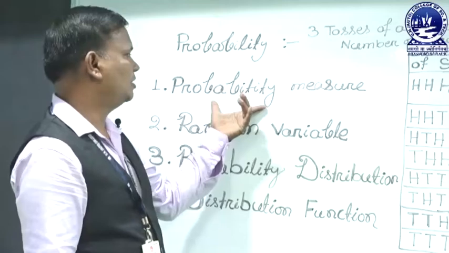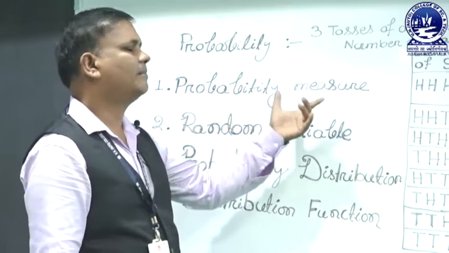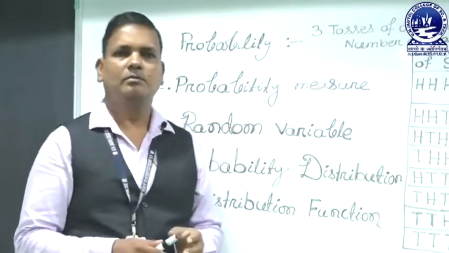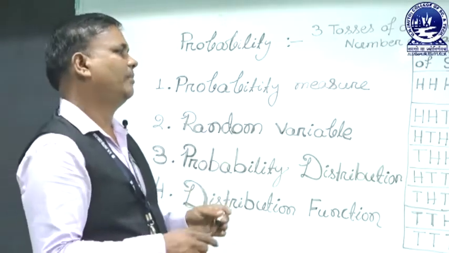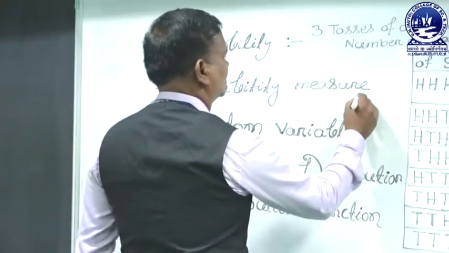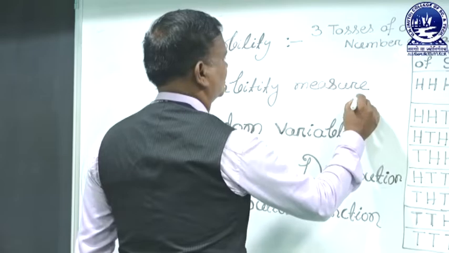First of all, we discuss what is a probability measure. The main thing is that there are three conditions.